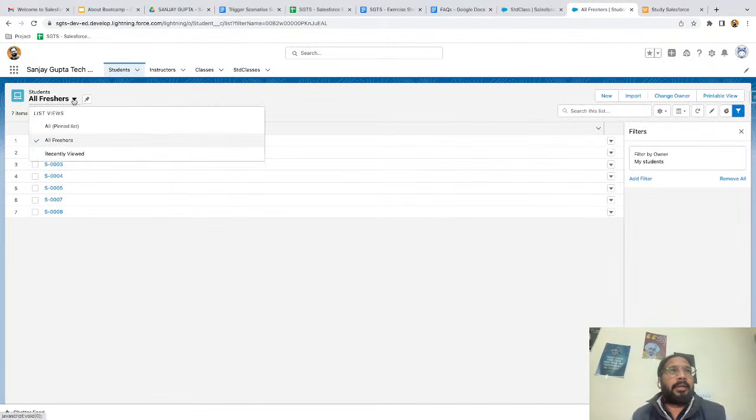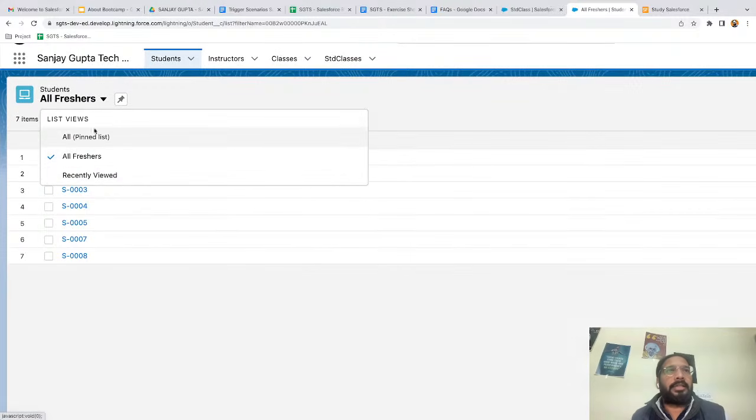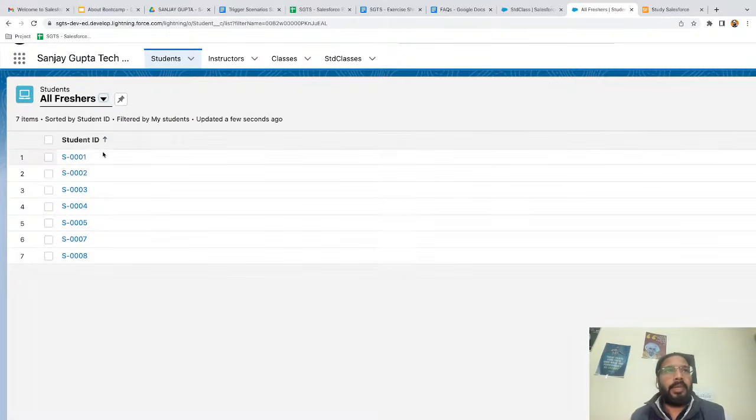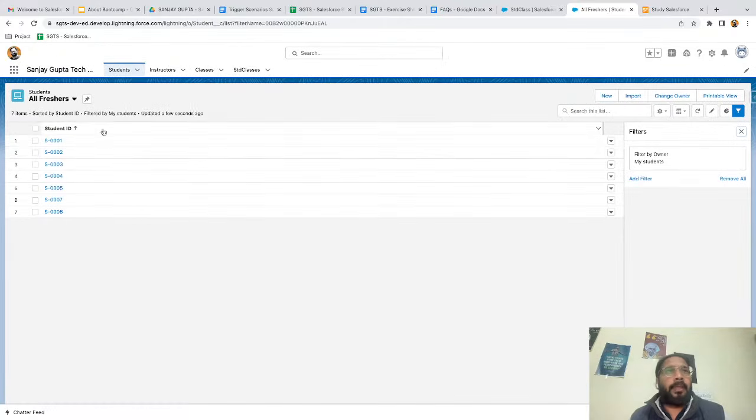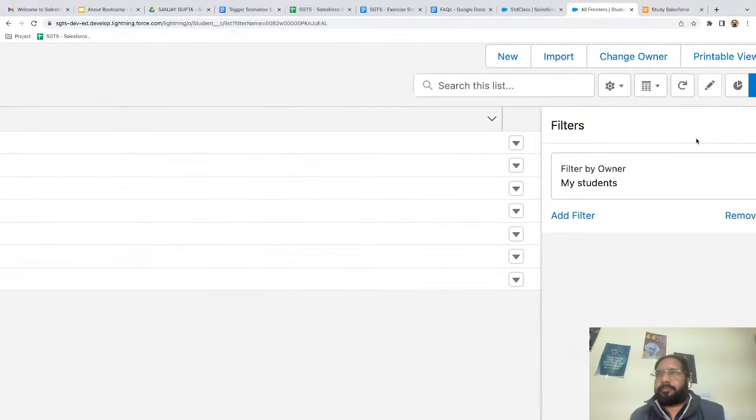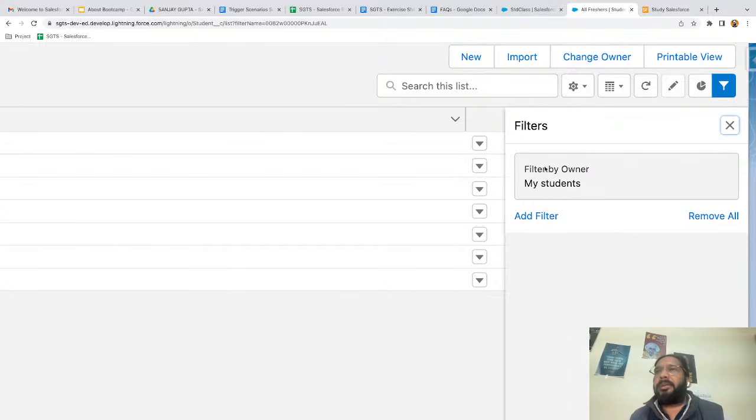If I click here, you can see now I have three list views. One is all, second is all freshers, and third is recently viewed, right? And the all freshers list view is selected, and here at the right hand side you can see we can apply the filter conditions.